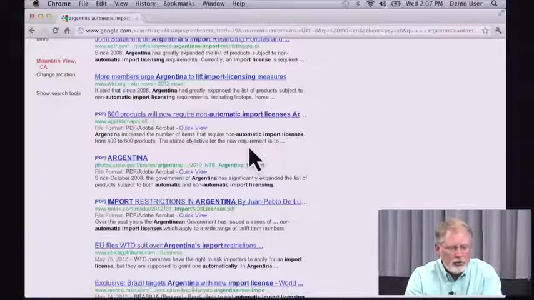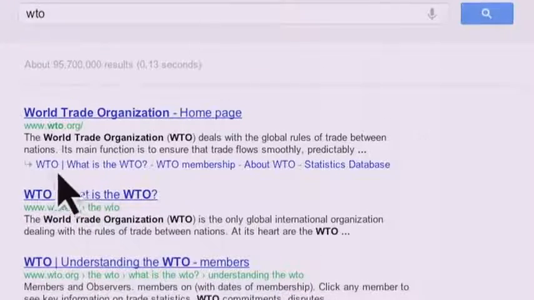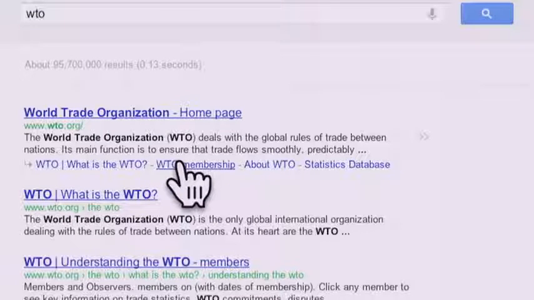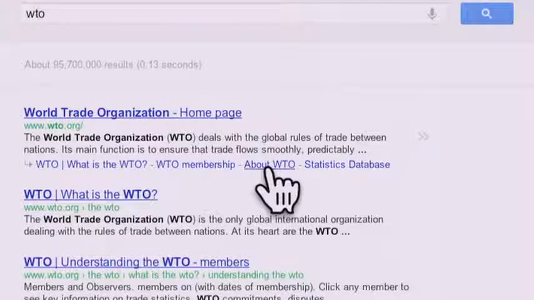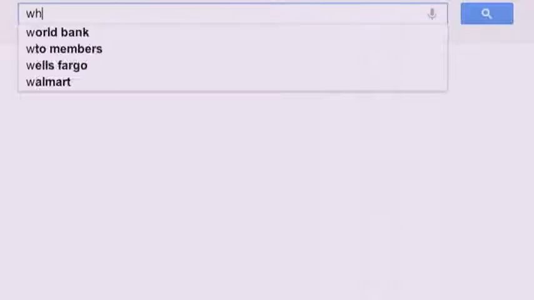So if we do a search for, say, WTO, you see exactly that. Those are the links that will dive deep into it, exactly where you want to go if you want to understand more about the structure of WTO. You'll see another kind of result with links like that.